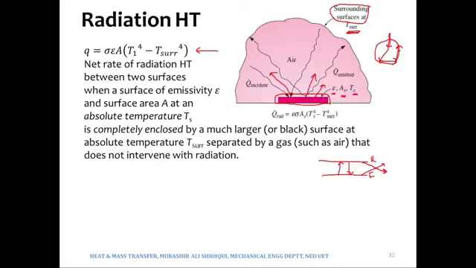So this large surrounding or large enclosure or large room will in fact act as a perfect absorber, or almost a perfect absorber, and in that sense they resemble a black body, and therefore the emissivity of the large surroundings or large enclosures or large rooms or large furnaces is considered to be 1.